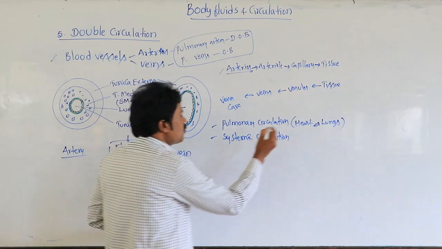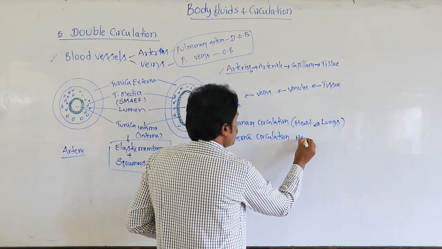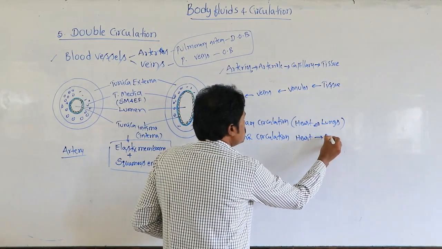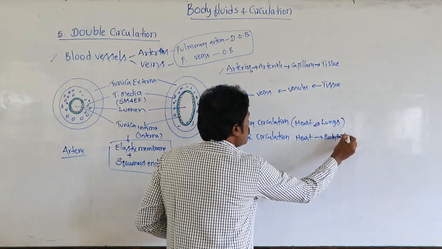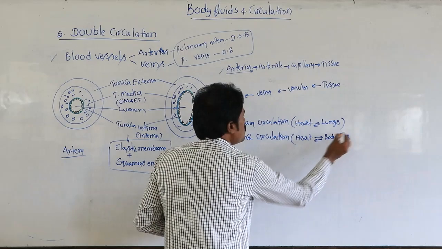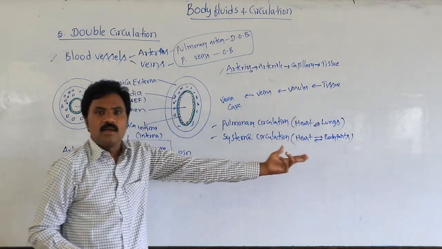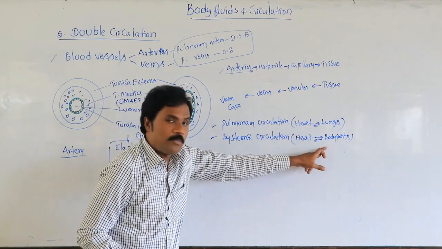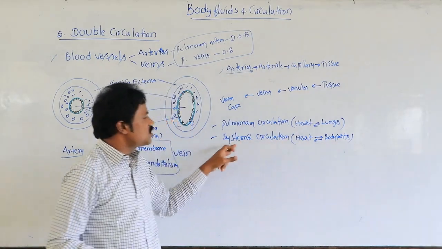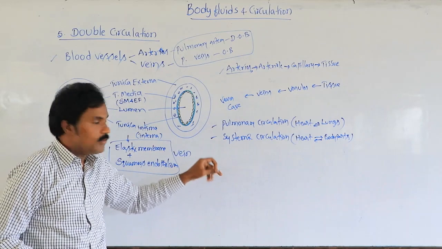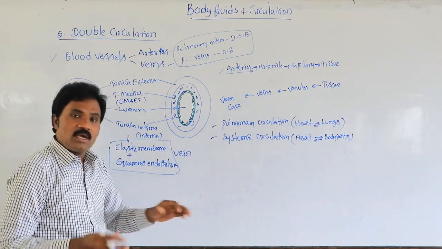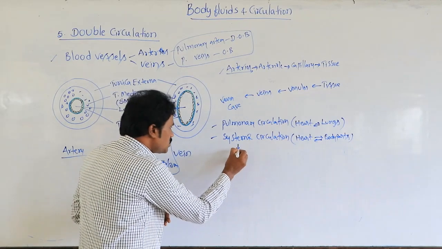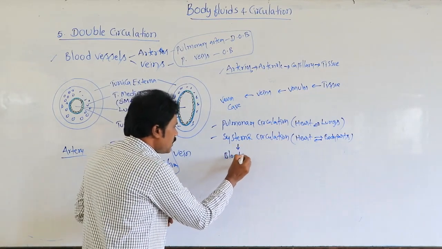Similarly, systemic circulation is from the heart to the body parts, then from the body parts back to the heart, other than the lungs. Other than the lungs, all the remaining body parts, from the heart to the body parts and from the body parts to the heart, that is systemic circulation.